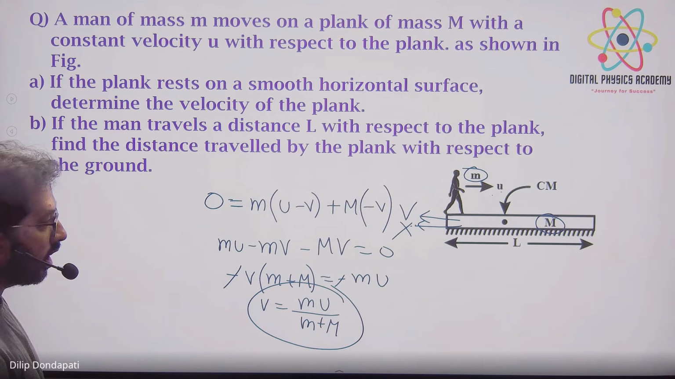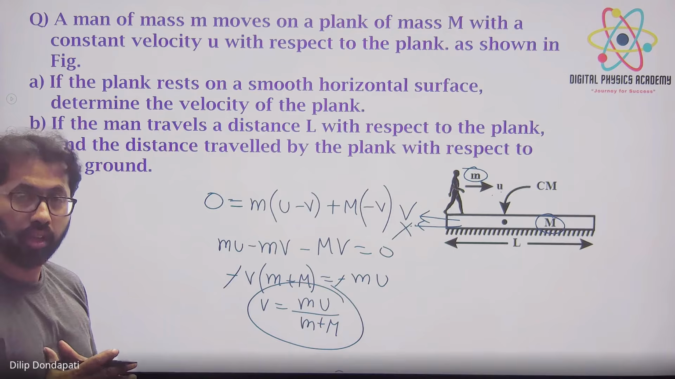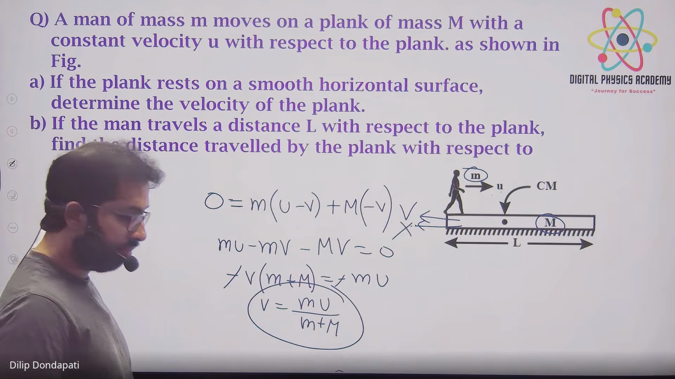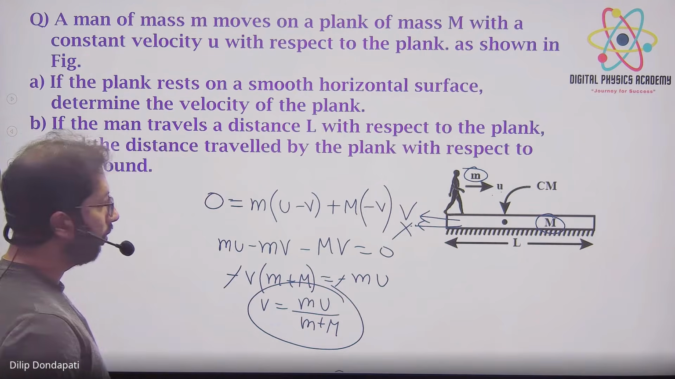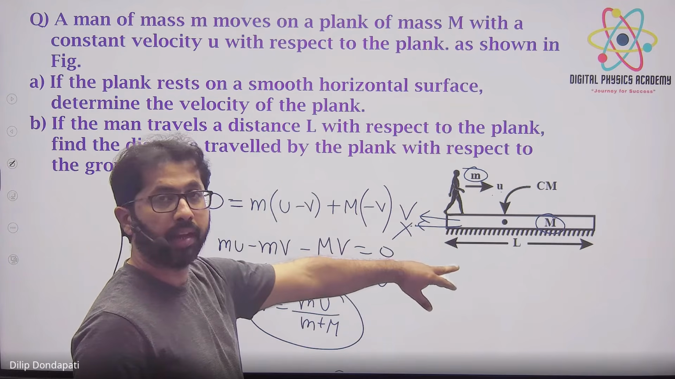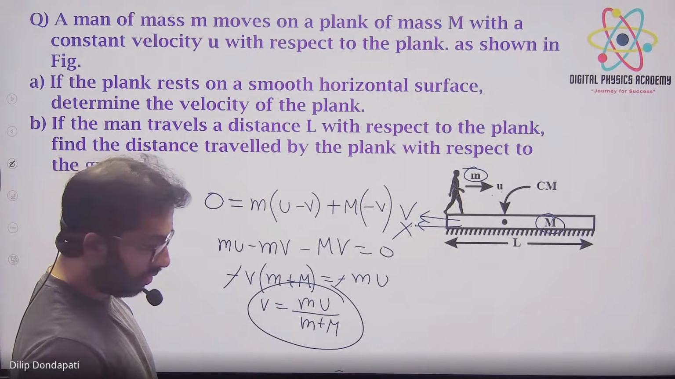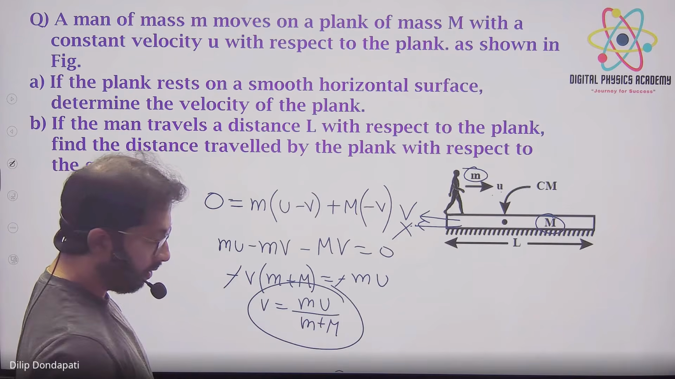So initially the center of mass is at rest, and finally the center of mass is also at rest. So you have to use m1 dx1 plus m2 dx2 equals 0. Finished. Sir, both the m will be capital M only, right? Why? There are two particles, one is the man and one is the plank, so it will be small m plus capital M. Sir, I got x equals m into L by m plus M. Yes, correct.